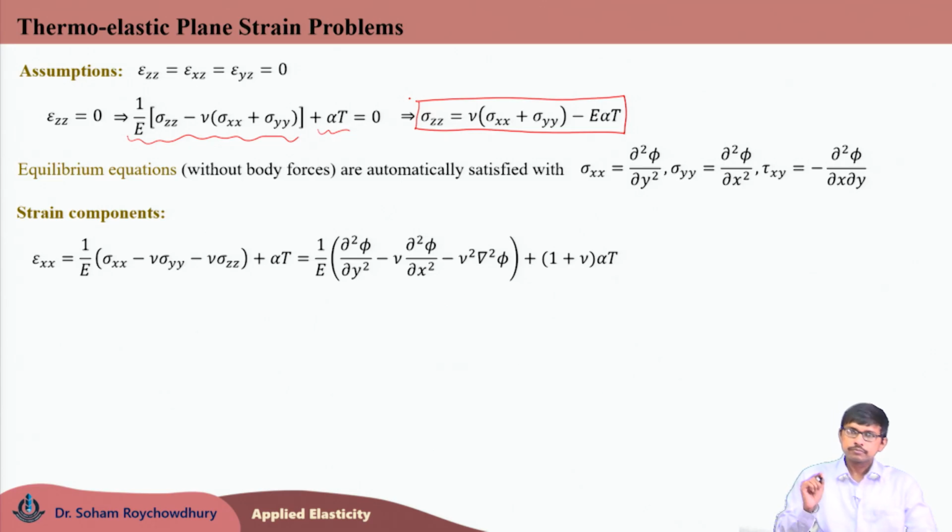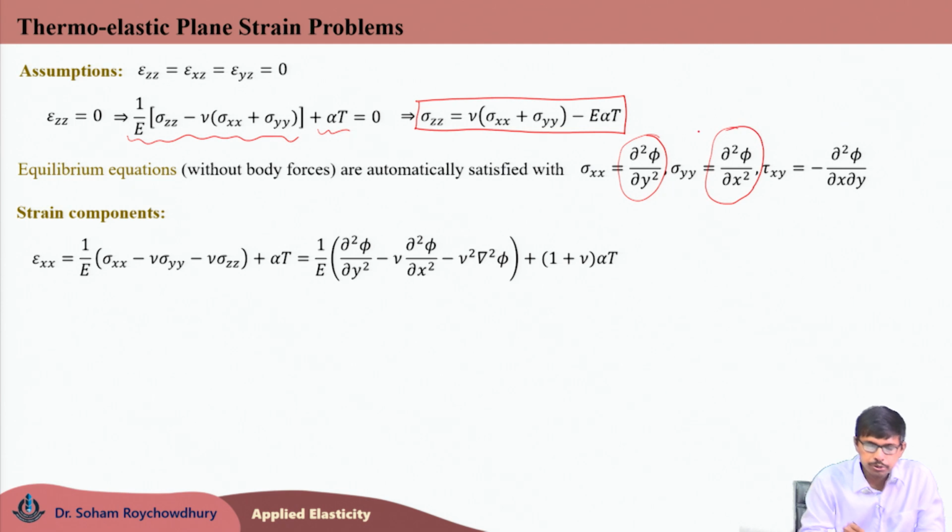So, the first one, normal strain along x direction for a plane strain thermoelastic problem, epsilon xx would be 1 by E times sigma xx minus nu sigma yy minus nu sigma zz plus alpha T, where replacing sigma xx with del 2 phi by del y2, sigma yy with del 2 phi by del x2 and sigma zz using this equation, in which once again sigma xx and sigma yy are required to be replaced in terms of phi.